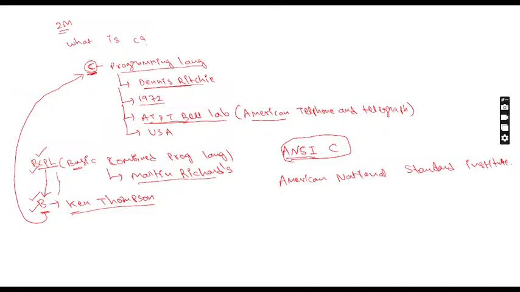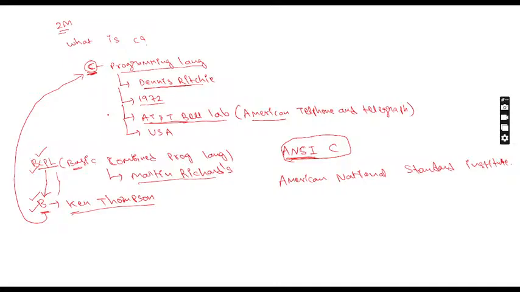A committee is formed, and that committee standardized the subject, so that is called ANSI. This is the original name of C. Got clarity now? Whatever the question is asking in Viva, like what is C or history of C, you can give the answer: C is a programming language developed by Dennis Ritchie in the year 1972 at AT&T Bell Laboratories. AT&T is called American Telephone and Telegraph, which is located in USA.